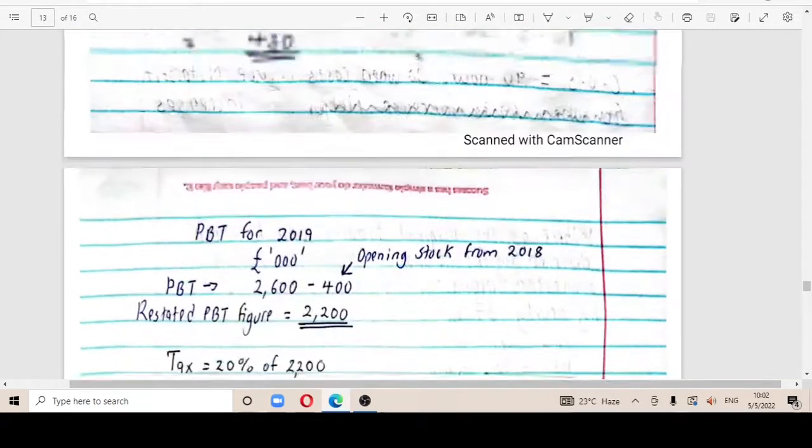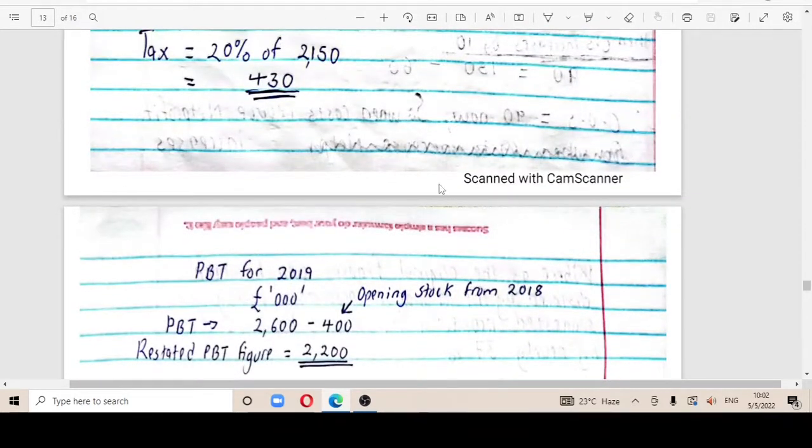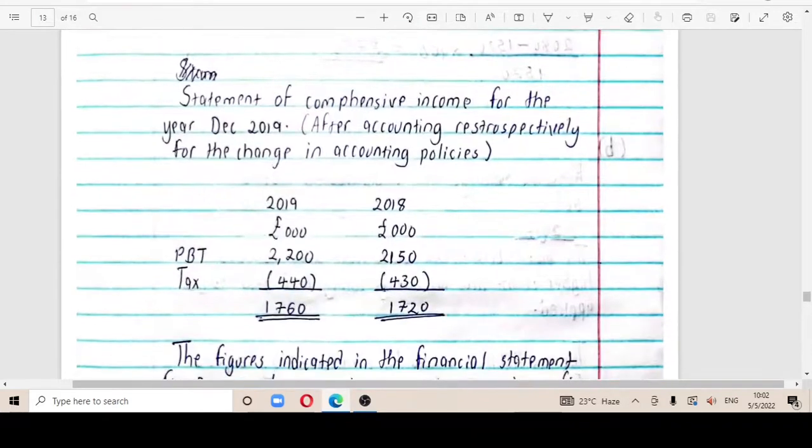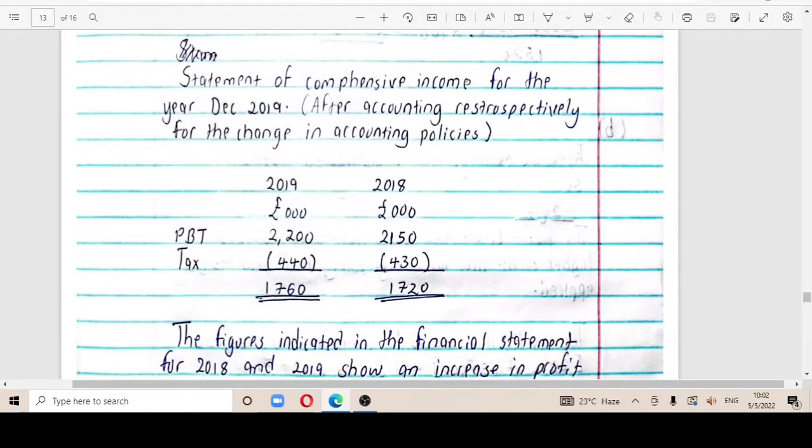So the following, what we have been doing here, it's just a working which you can put somewhere, maybe at the back of the paper, once you want to find out the figures that are going to be restated, or somewhere you show working when you're going to give the statement of comprehensive income, having those adjustments. You're just going to come to 2018, 2019, you bring the new